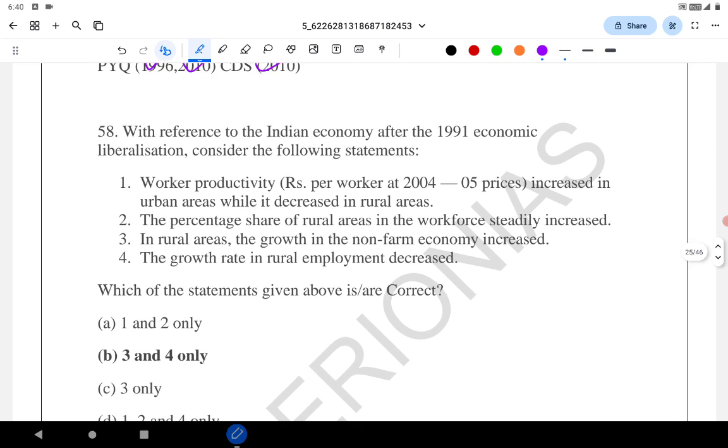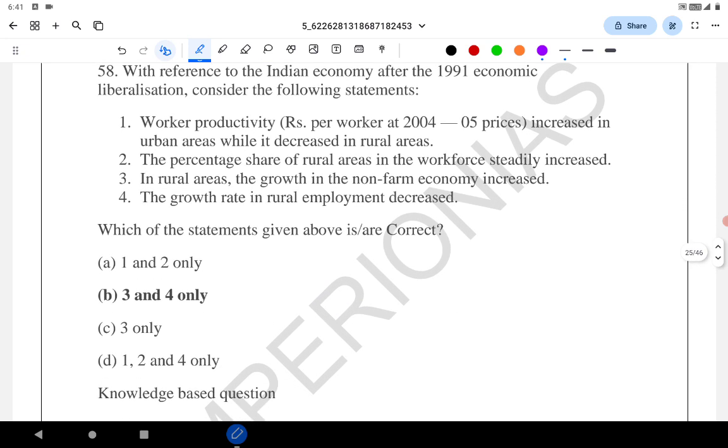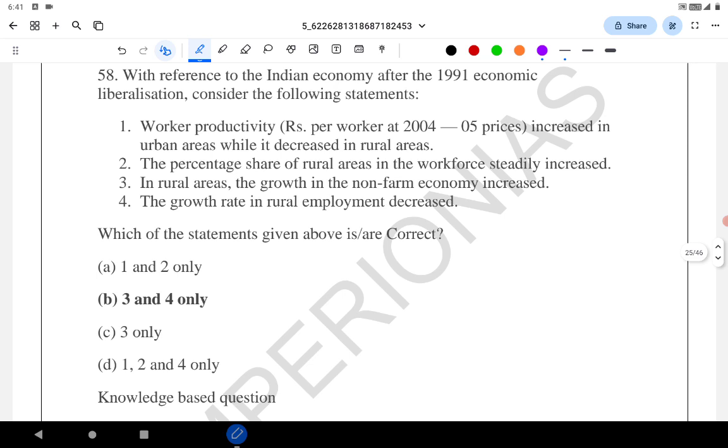With reference to the Indian economy after 1991 economic liberalization, consider the following statements. The workers' productivity increased in urban areas while it decreased in the rural areas. See, again the format. This happened here, but it didn't happen there. This, but not that. Wrong. After 1991, because of mechanization, more information, knowledge, improving technical skills, productivity increased both in urban area and rural area. The productivity increased. Statement 1 is wrong.